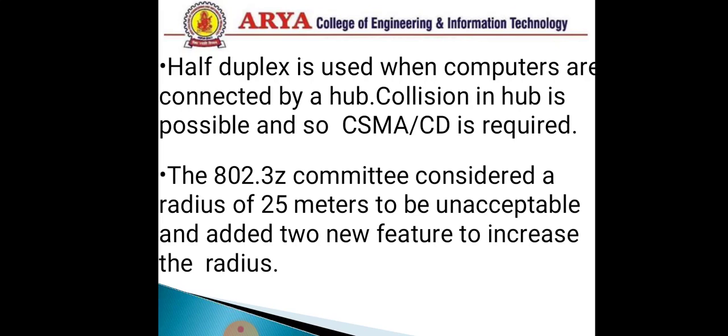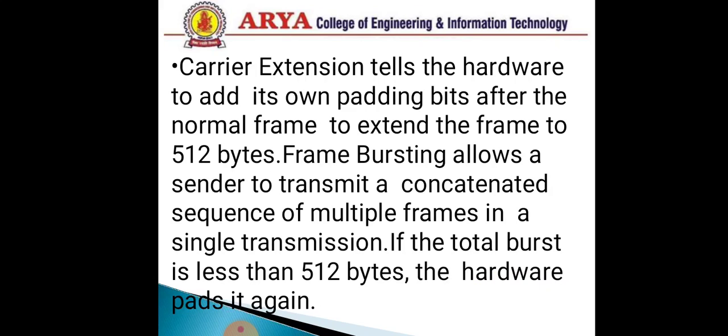The 802.3z committee considered a radius of 25 meters to be unacceptable and added two new features to increase the radius. Carrier extension tells the hardware to add its own padding bits after the normal frame to extend the frame to 512 bytes. Frame bursting allows a sender to transmit a concentrated sequence of multiple frames in a single transmission, and if the total burst is less than 512 bytes, the hardware pads it again.